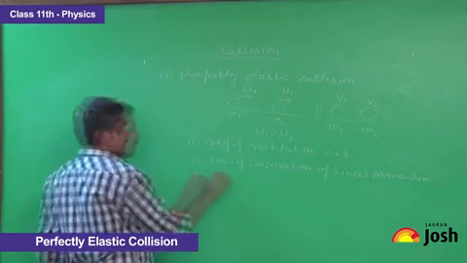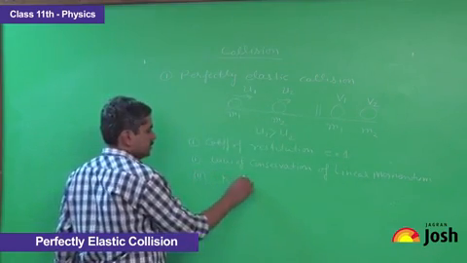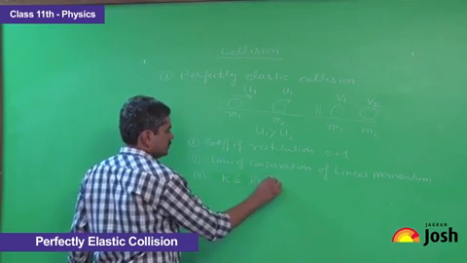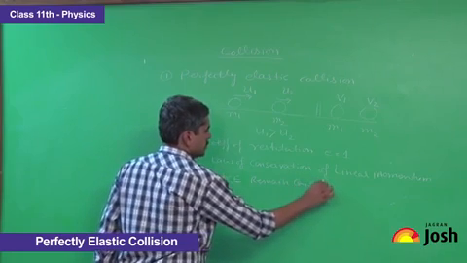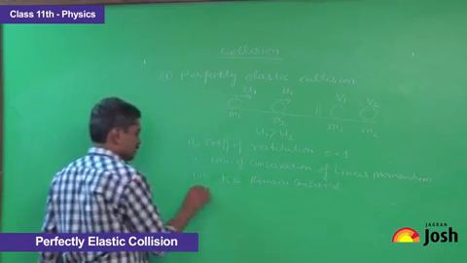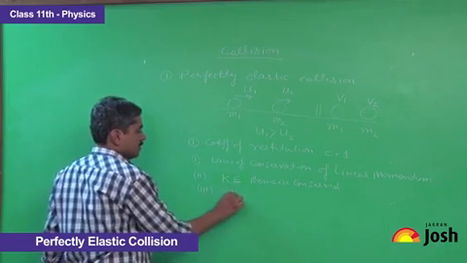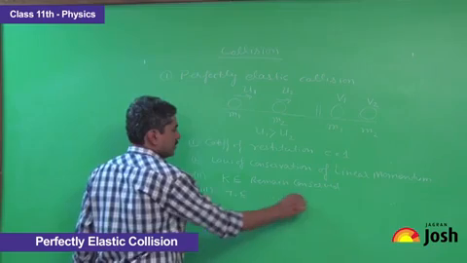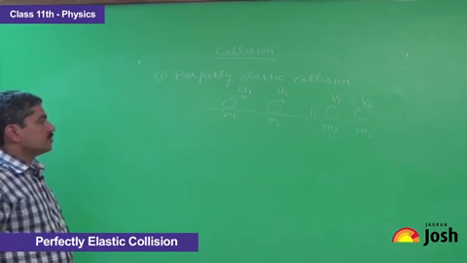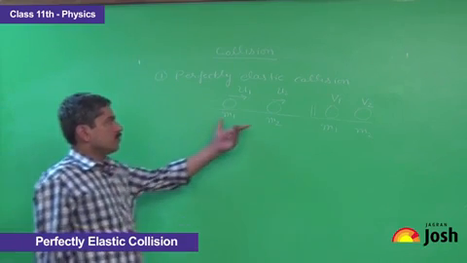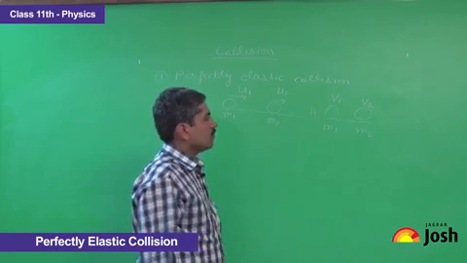Second, the kinetic energy remains conserved. Third, total energy remains conserved. So now we will derive a relation between velocity of approach and velocity of separation